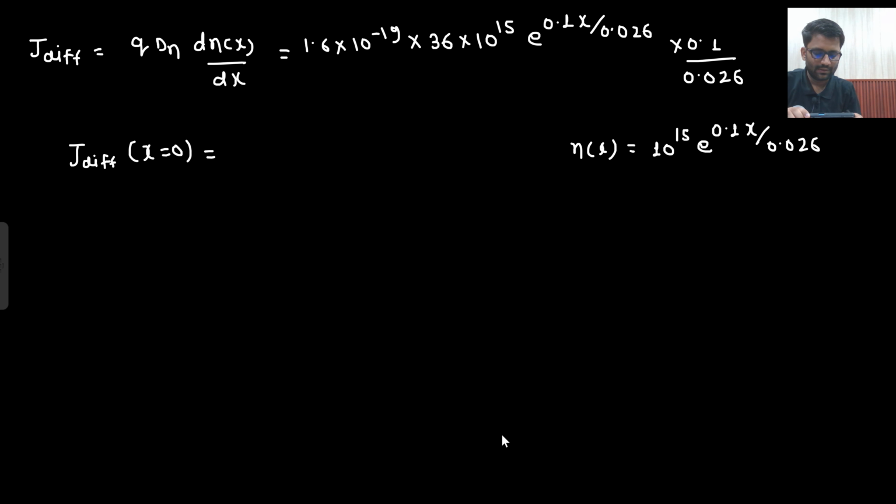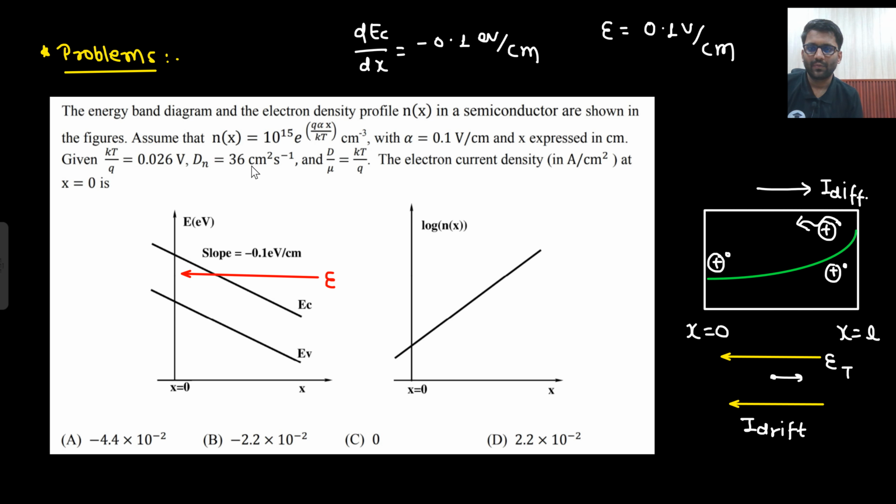So 1.6 into 36 into 0.1 divided by 0.026. The 0.1 was volt and this was also volt, so volt per centimeter, everything is going fine, giving ampere per centimeter square.